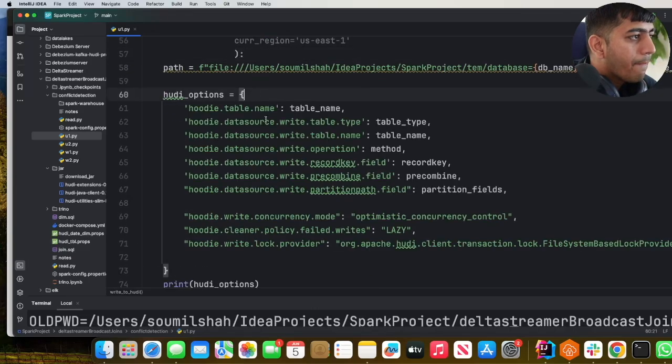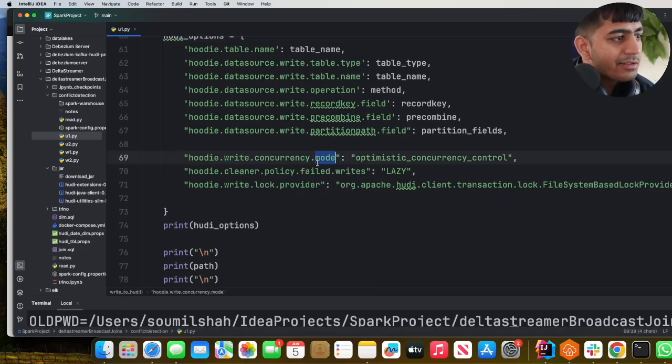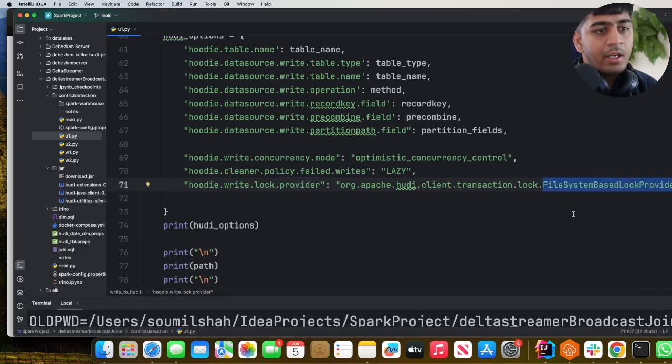Okay. Yeah. We are using hoodie.write.concurrency.mode, which is set to optimistic concurrency control. And hoodie.write.lock.provider, we are using org.apache.hudi.client.transaction.lock.FileSystemBasedLockProvider. There's DynamoDB, there's other lock providers as well, right?